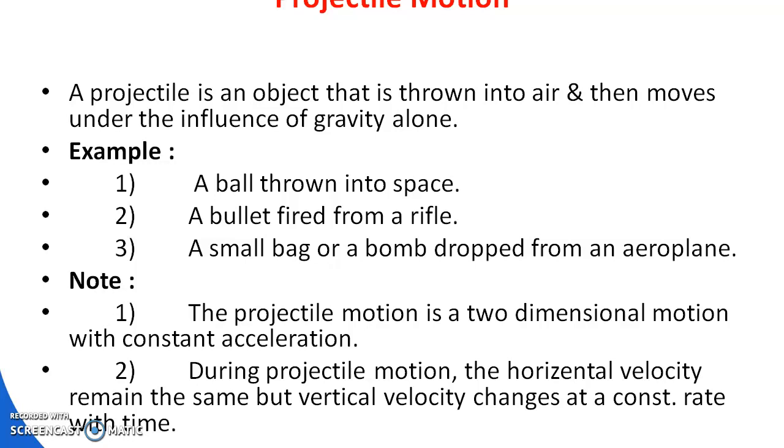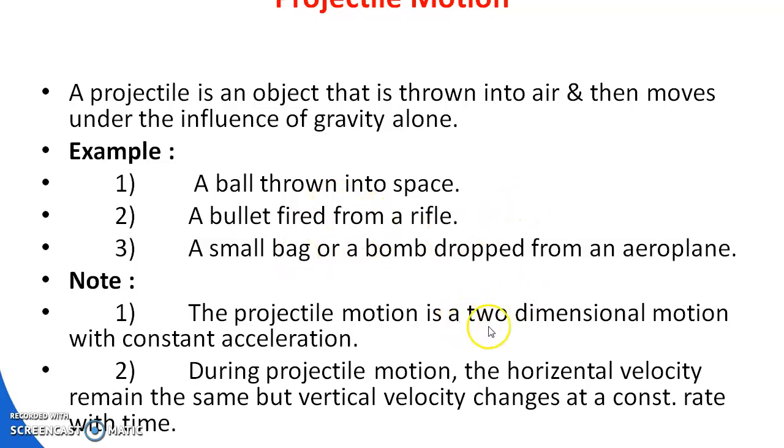That means initially you have to give some motion to the body, then the body moves under the action of gravity alone. How can we understand this? When a body is moving upward under the influence of gravity, its speed gradually decreases, and at the top its velocity becomes 0. Then it is attracted by the earth's gravity and comes back towards the earth. This type of motion is motion under the influence of gravity.